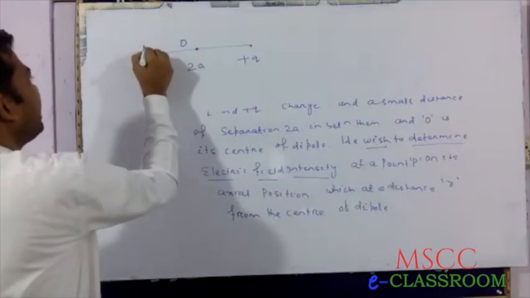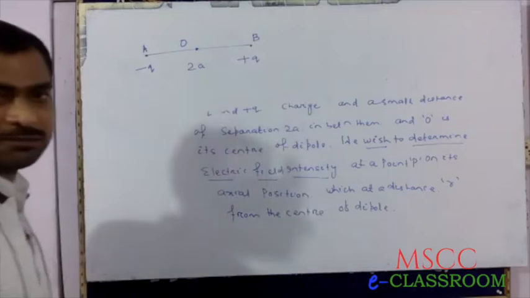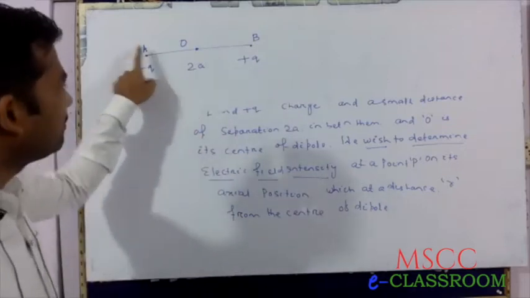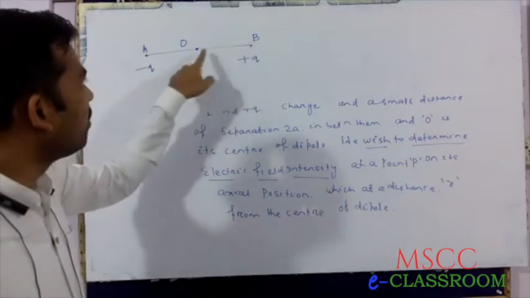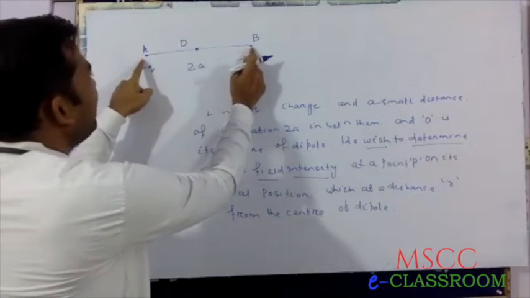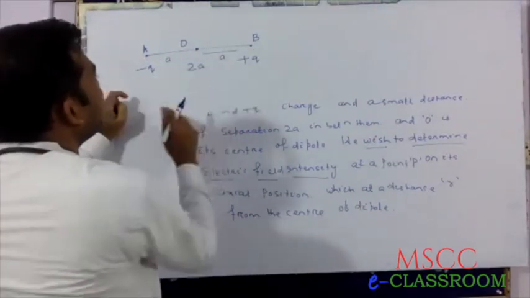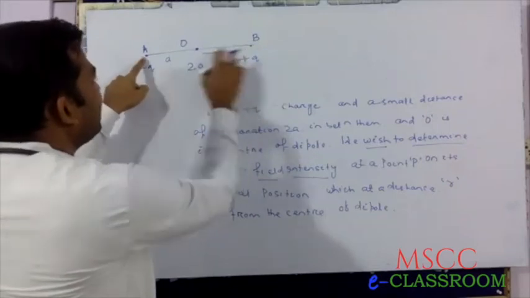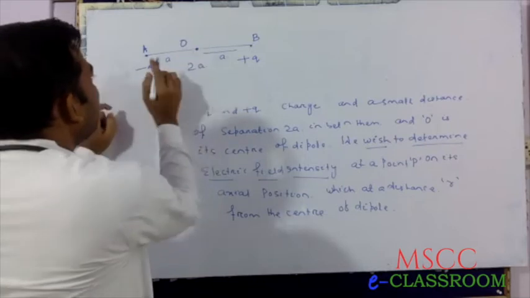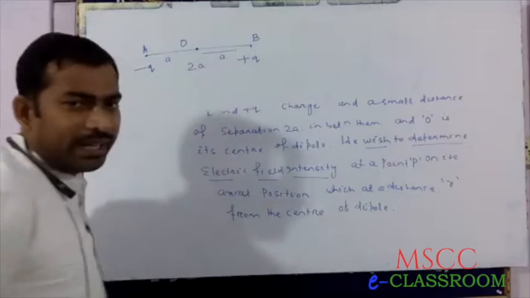Suppose this is position A and this is position B. Minus q at A, plus q at B, and O is the center of the dipole. Since this is 2a, this is a and this is also a. Since O is the midpoint, OA equals a and OB equals a.